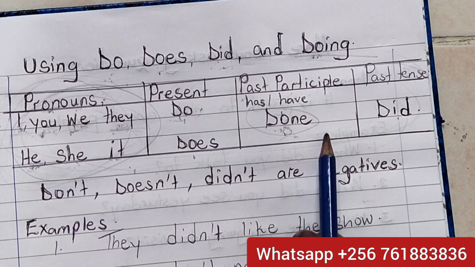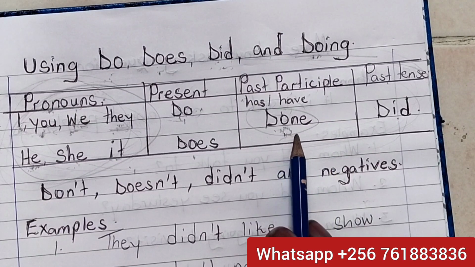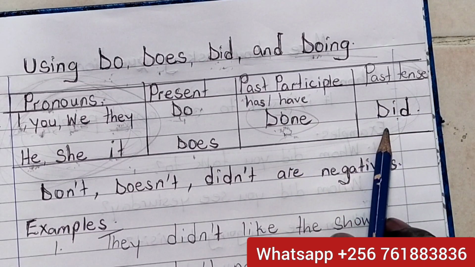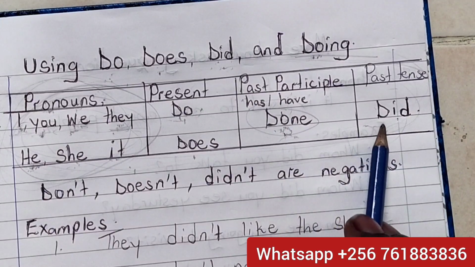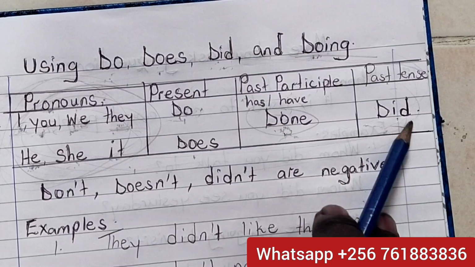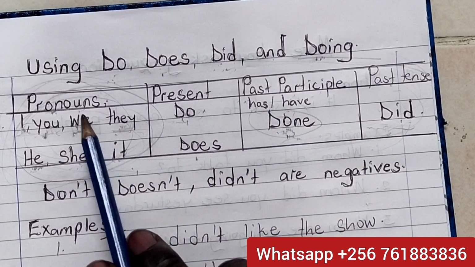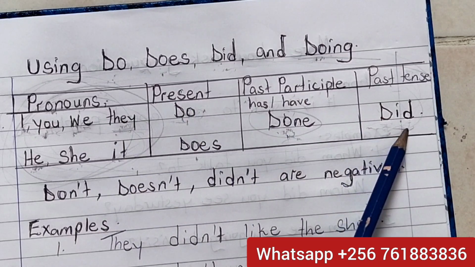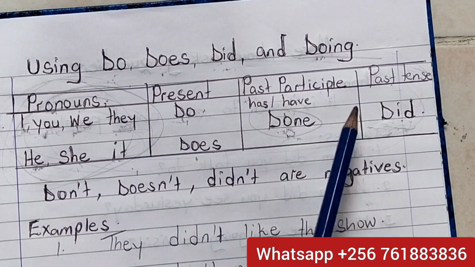It's done. He has done with mopping. He has done with his work. He has done with the job. But if it is in past tense, we use did. I did the work. You did the job very well. We did, or we didn't come. They did, or they didn't. She did. He did. It did.